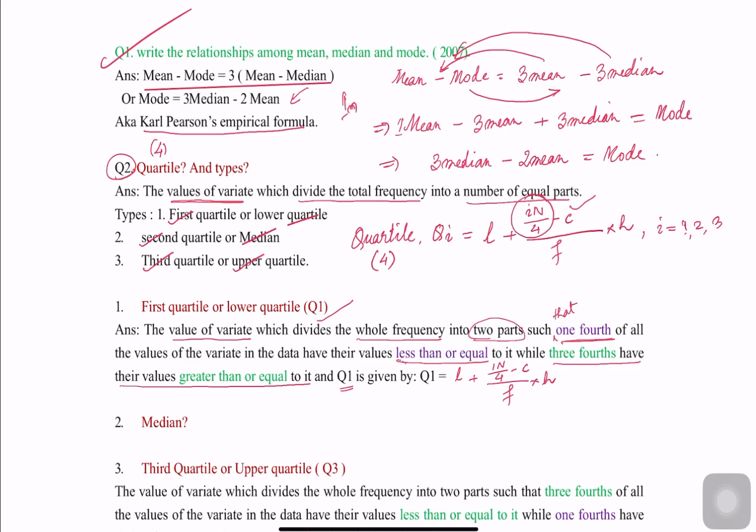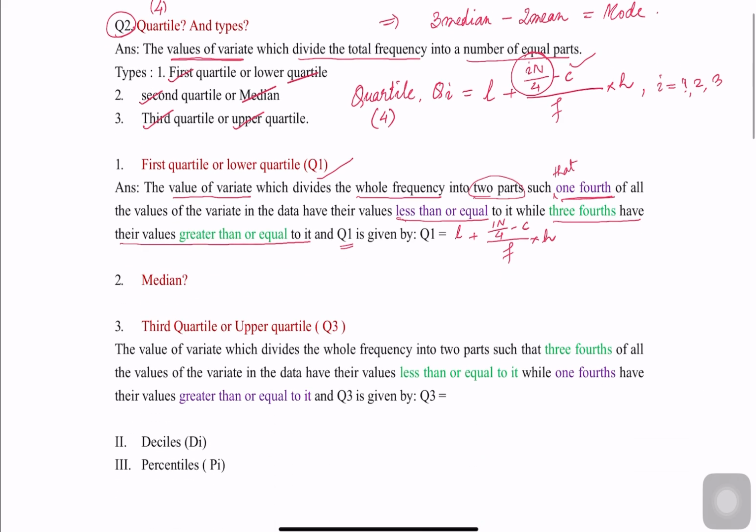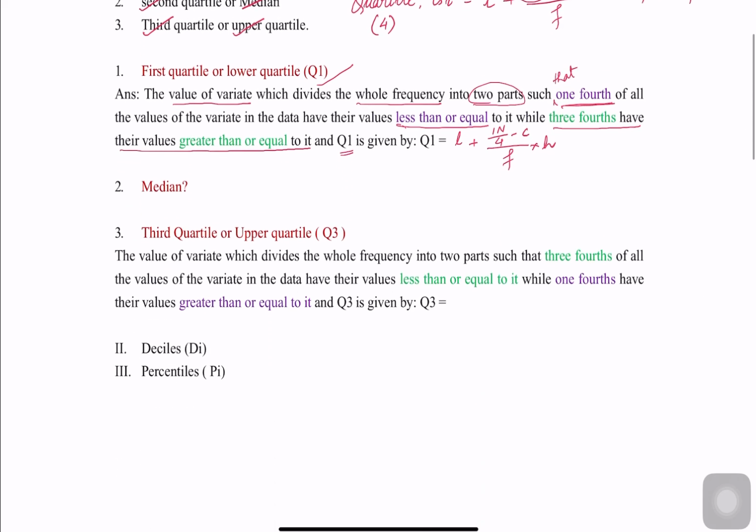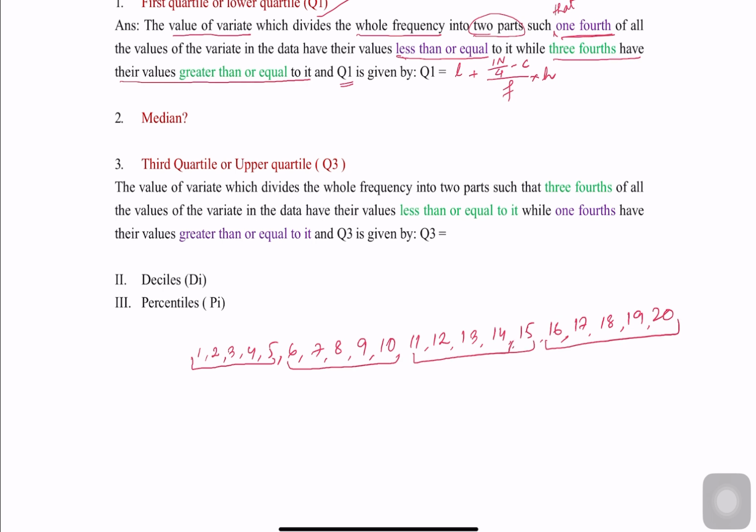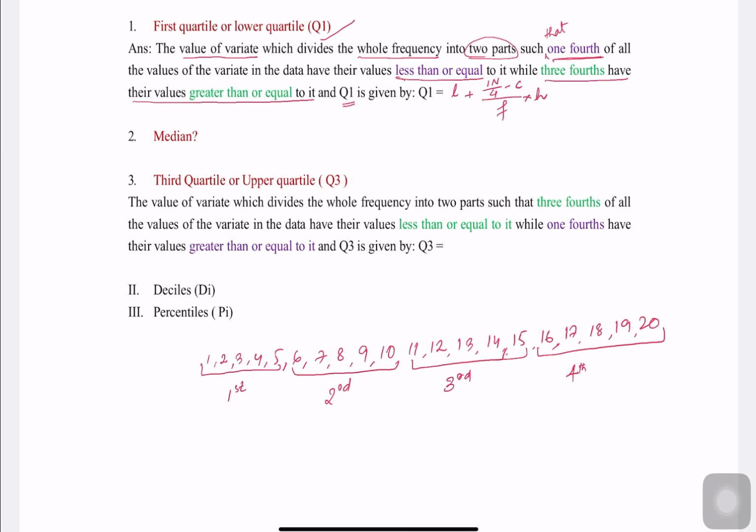So let's take an example of this. Let us take 1 to 20. From here, let us divide them into 4 equal parts. 1, 2, 3. So we can say this is first part, second part, third part. Now what does first quartile mean? Let's say the value of the first quartile is in between this, maybe 5.